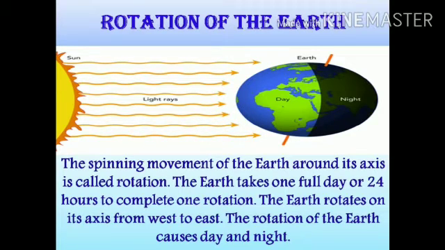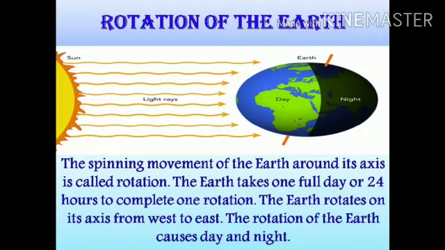Children, now we come to the next part of the chapter, that is rotation of the Earth. The spinning movement of the Earth around its axis is called rotation. The Earth takes one full day or 24 hours to complete one rotation. The Earth rotates on its axis from west to east. The rotation of the Earth causes day and night.